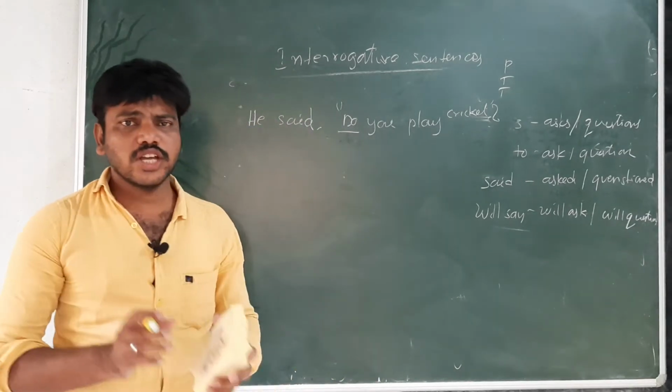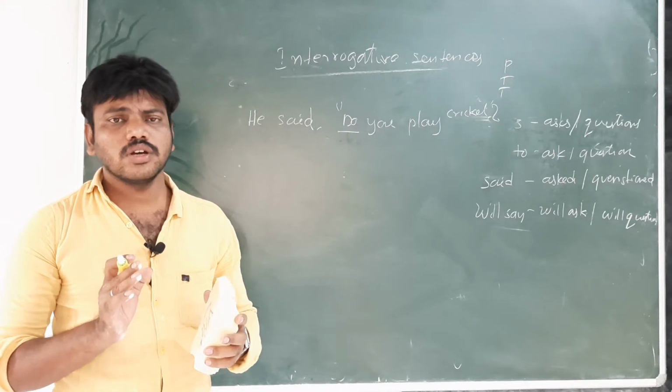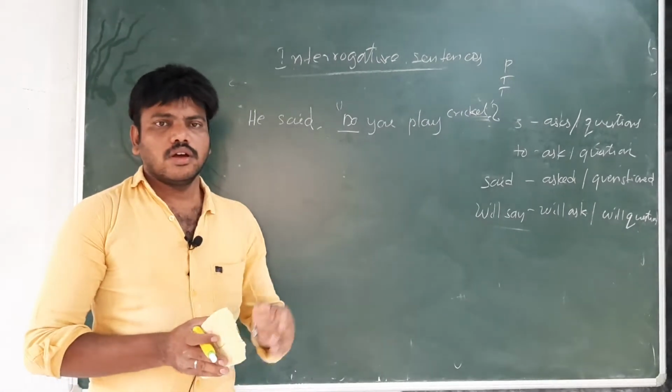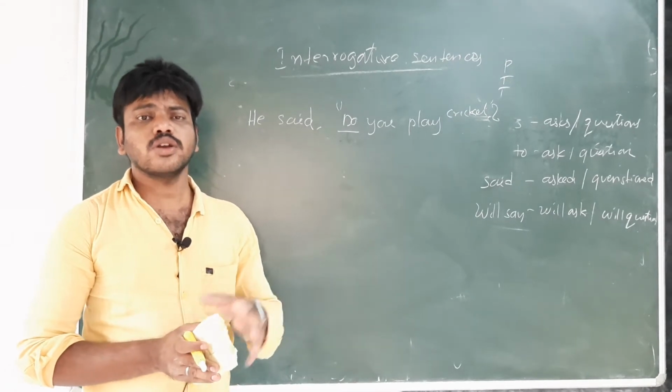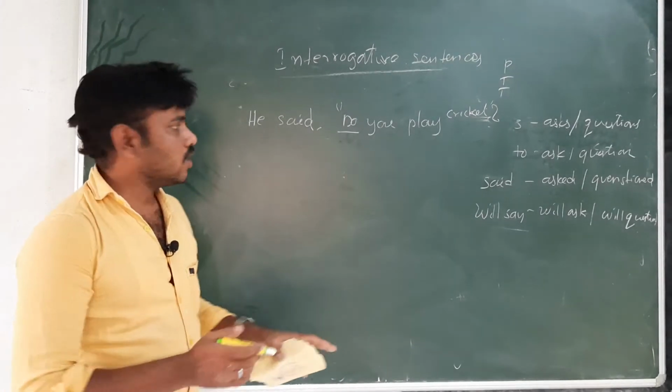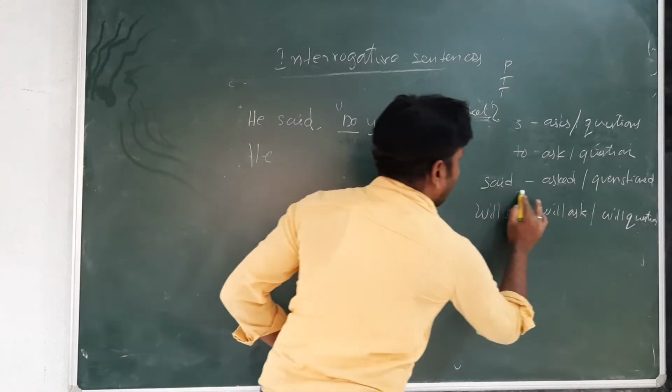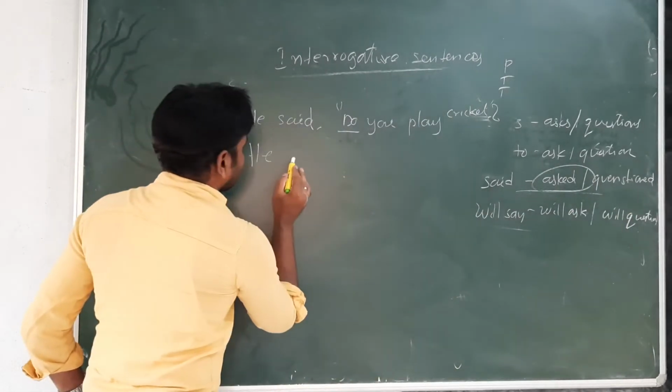Now let us see how to change direct and indirect speech in a yes or no question. First, since it is a yes or no question, said will become asked or questioned. He asked.